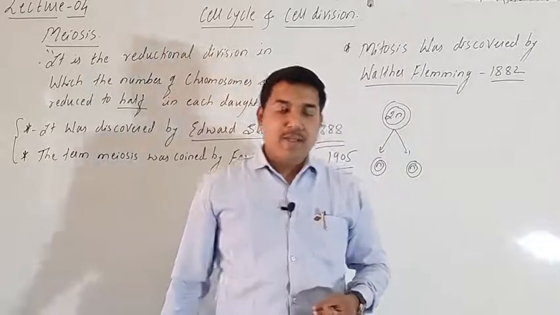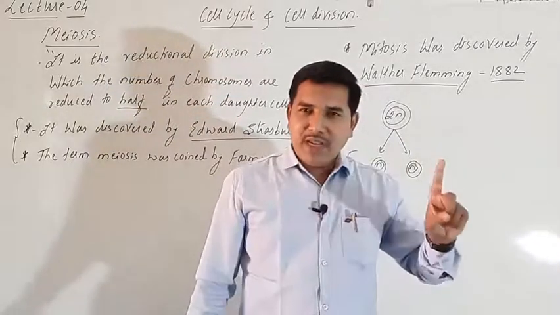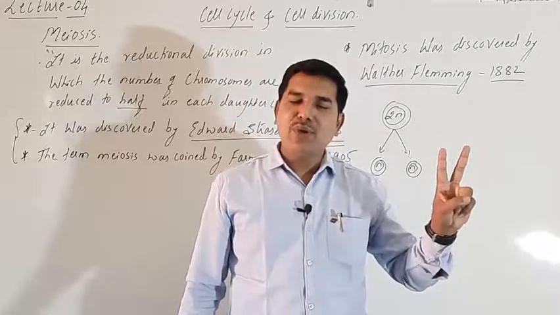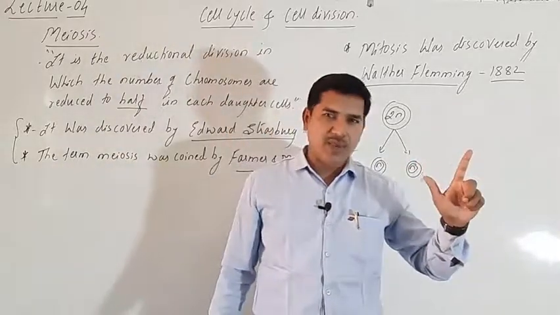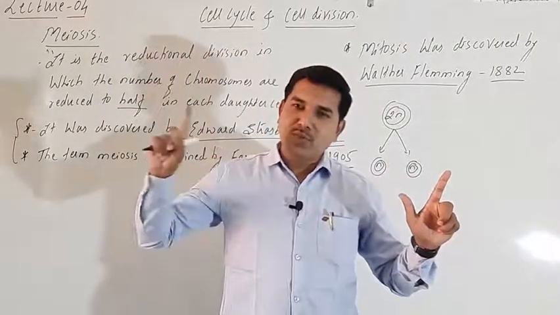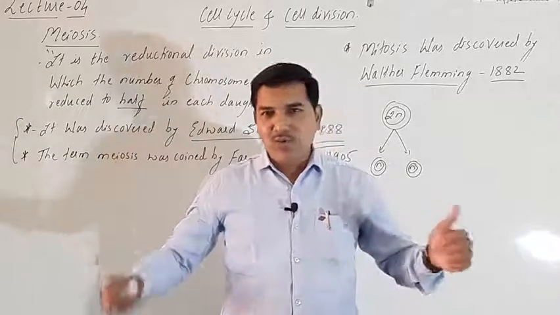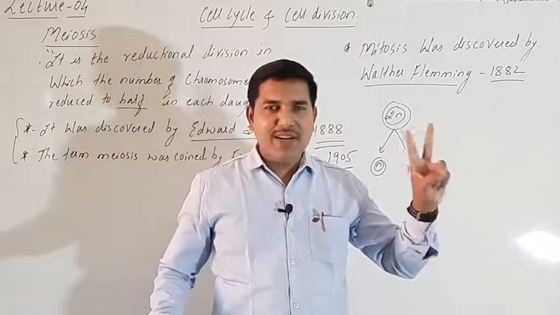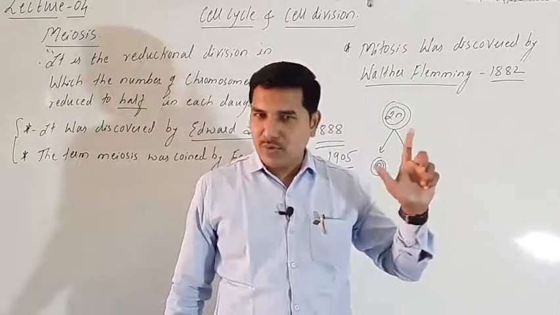Okay, but in meiosis there is a division of the cell two times. That's why in meiosis there are two types, meiosis 1 and meiosis 2. Mitosis is of only one type. In mitosis there is one interphase, and in meiosis also there is only one interphase, but there are two types of divisions, which we call meiosis 1 and meiosis 2.